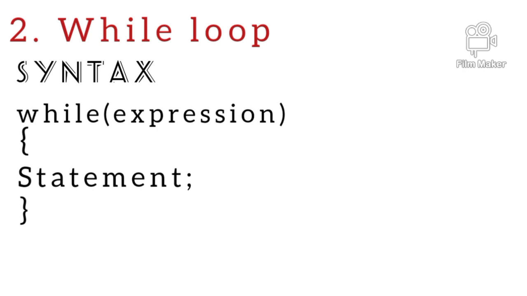Next is while loop. This loop is used when we want to execute a set of statements repeatedly until the given condition is satisfied. The condition is given at the entry of the loop. If the condition is satisfied, the loop is repeatedly executed until the condition becomes false. But if the condition becomes false, control exits the loop. And if the condition is not satisfied, the loop will never be executed.